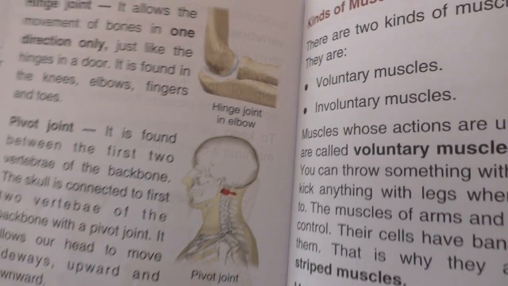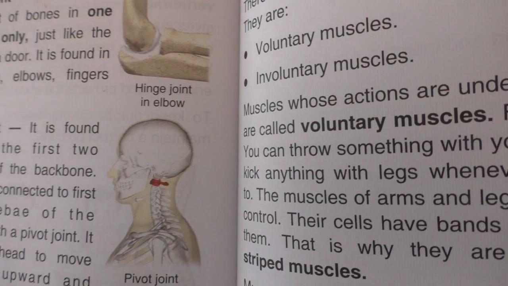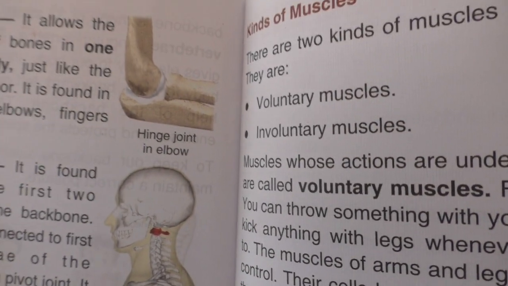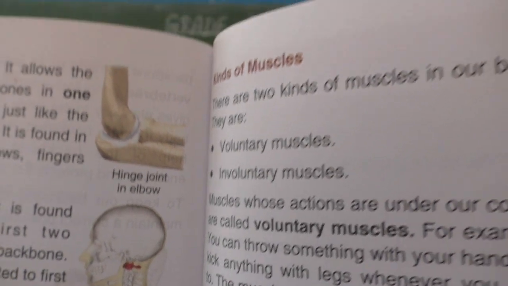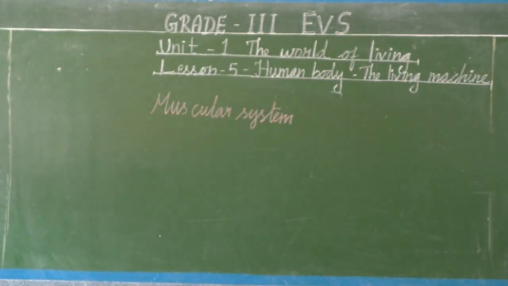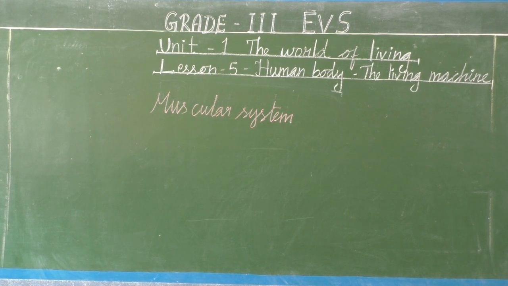When we grow, many bones join together and it becomes 206 bones. So a child has 300 bones at birth, but they join together and become 206 bones when we are adults.